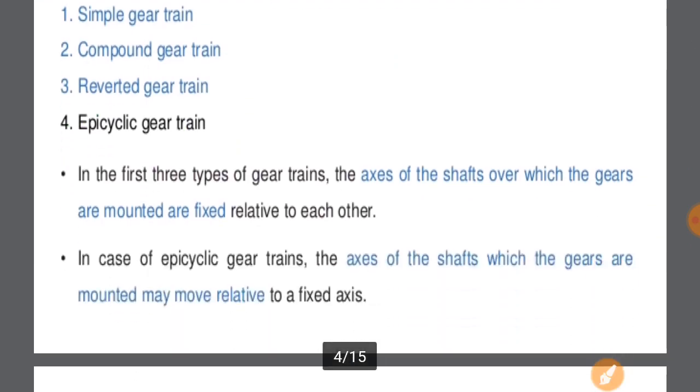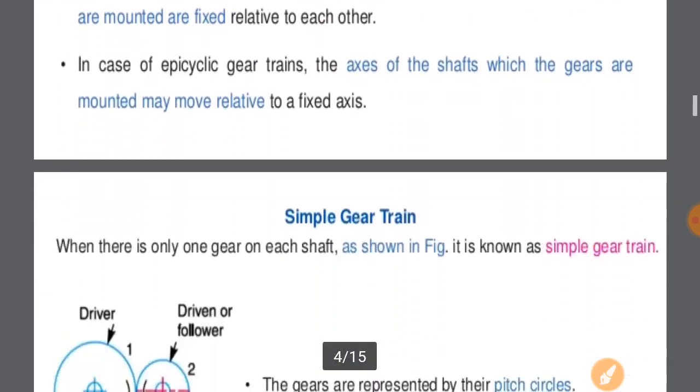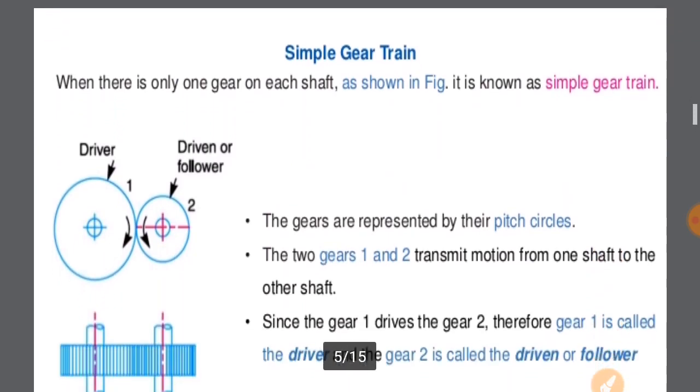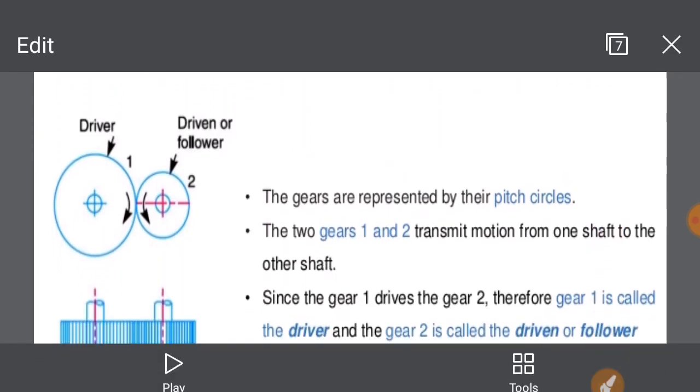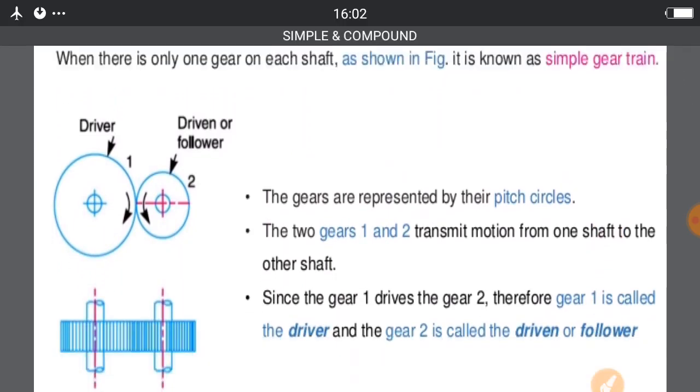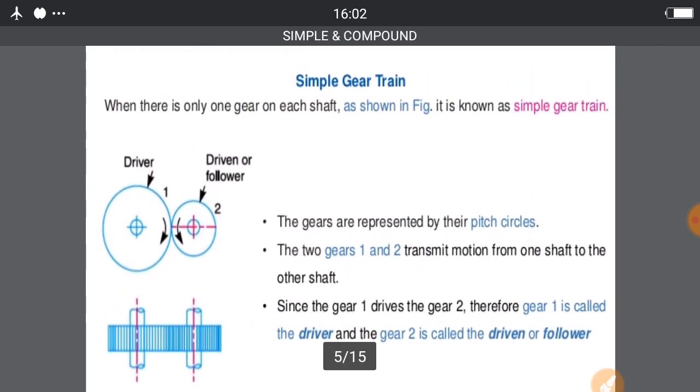Okay, first we will discuss the simple gear train. What is the simple gear train? This is the simplest form of the gear train, in which we will discuss.